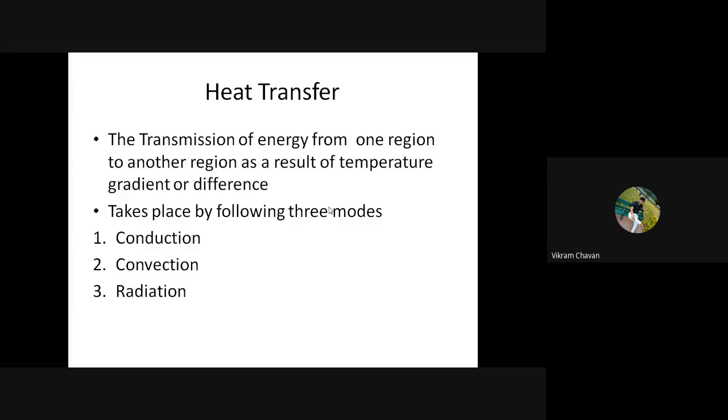If the temperature gradient is there, then and only then heat will be transferred from the high temperature region to the low temperature region, and it will transfer because of three modes of heat transfer: conduction, convection and radiation.